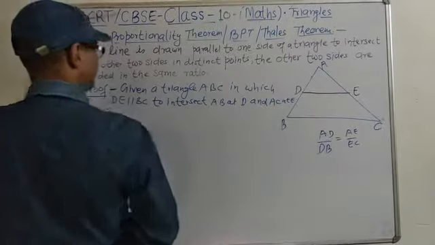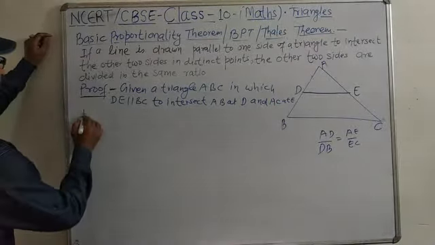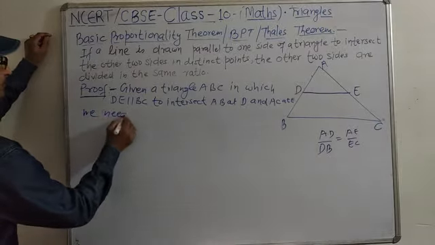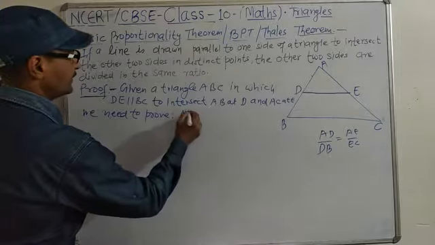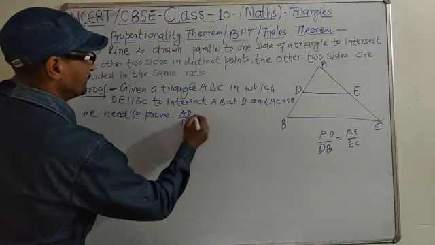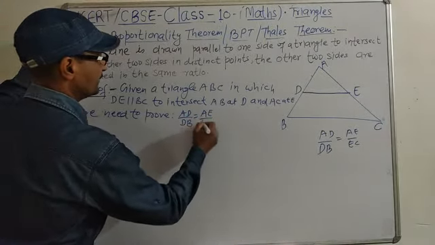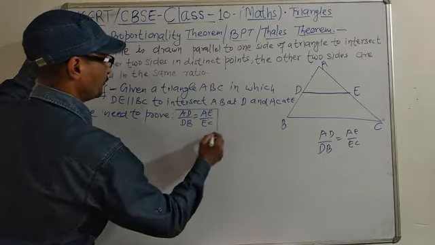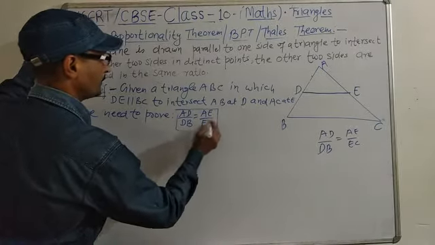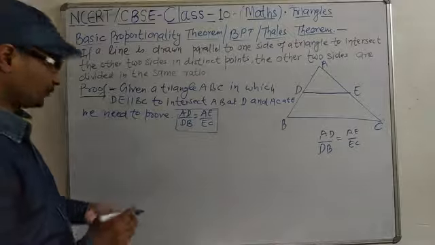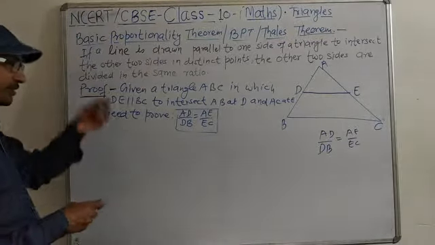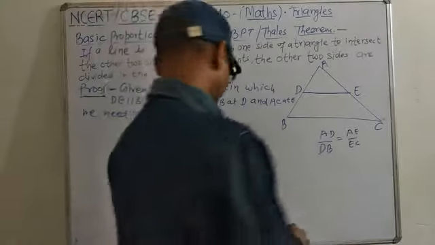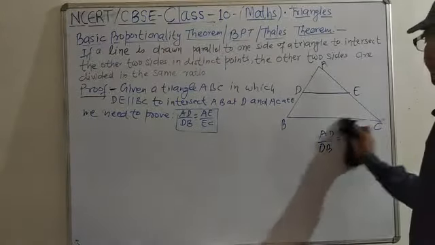So we need to prove what we need: AD by DB is equal to AE by EC. ये हमें प्रूव करना है. AD by DB is equal to AE by EC. तो ये प्रूव करने के लिए हमें थोड़ा सा कंस्ट्रक्शन करना है. We need some construction work here.